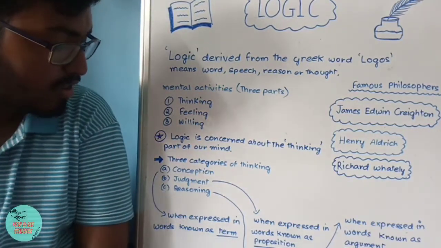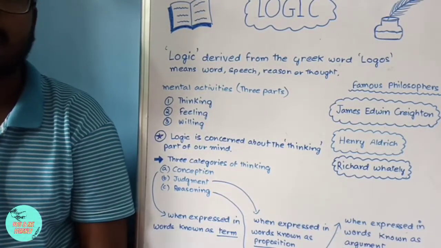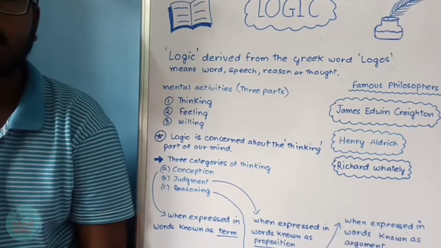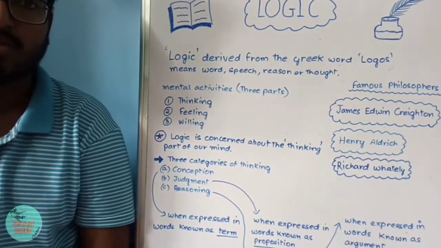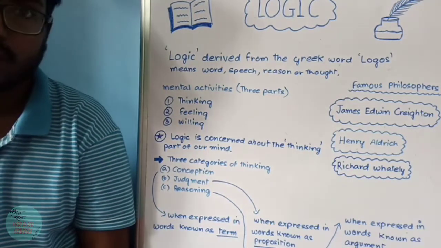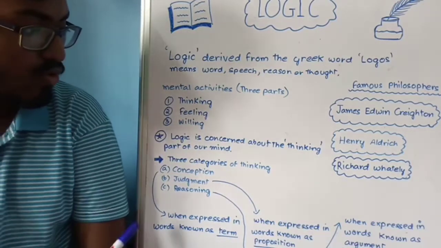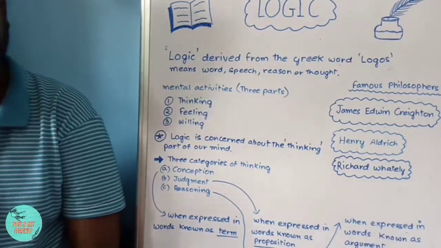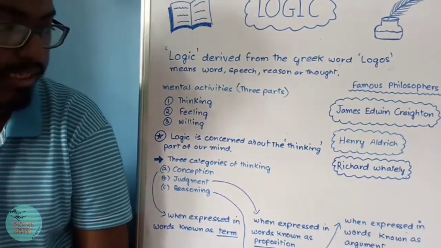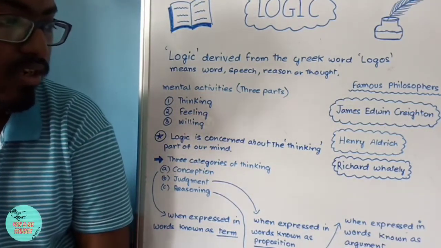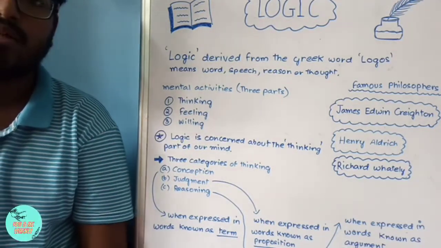Then comes the point of reasoning. As you all know, sometimes in our competitive exams we get reasoning questions regarding mathematics, sociology, or geography. So reasoning is another factor. Reasoning is possible through rational thinking. When reasoning is expressed in words, that is known as an argument.